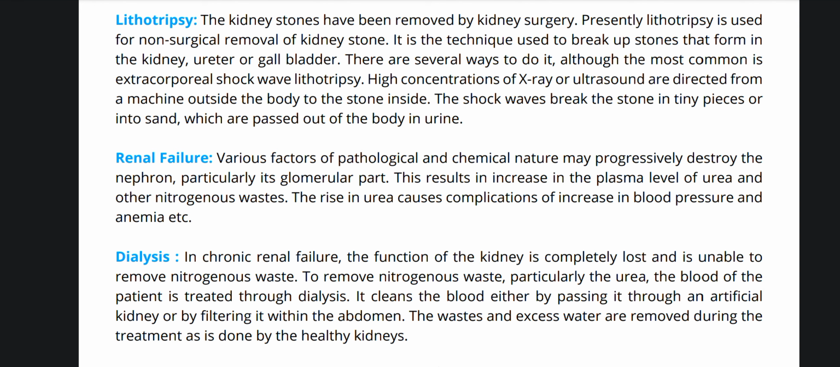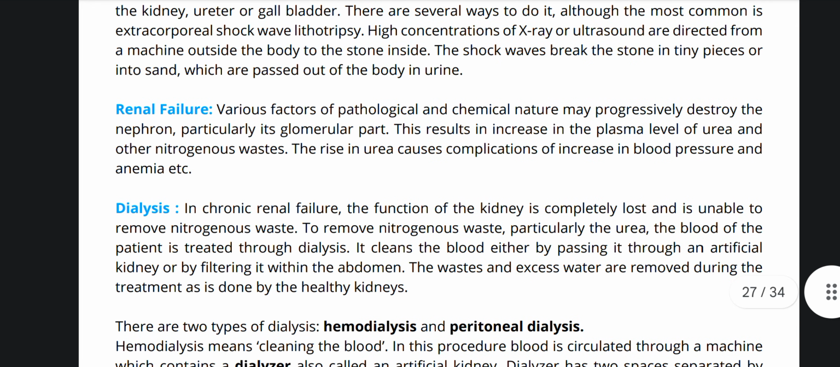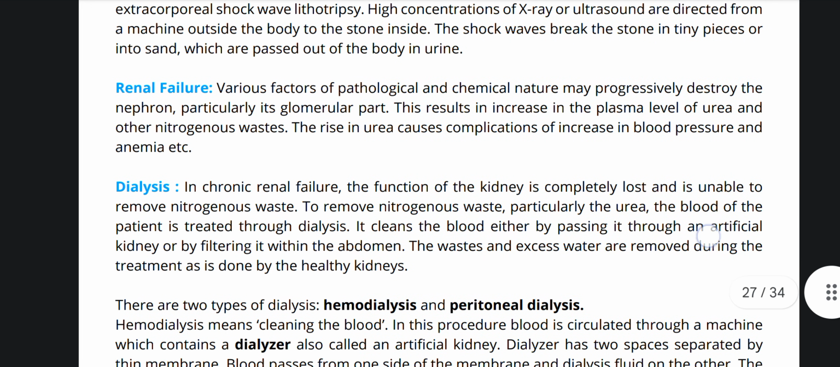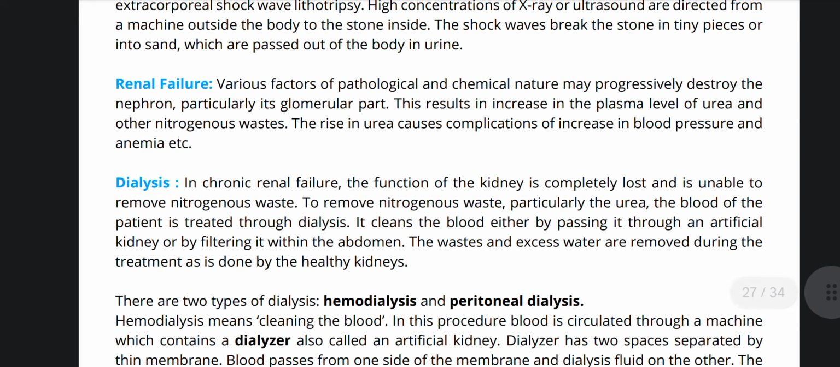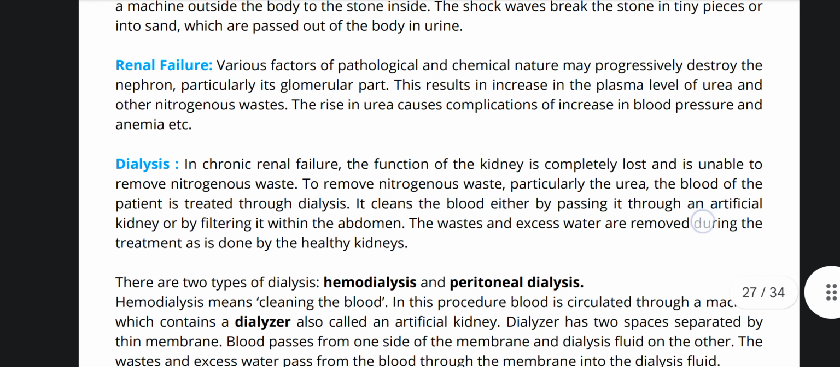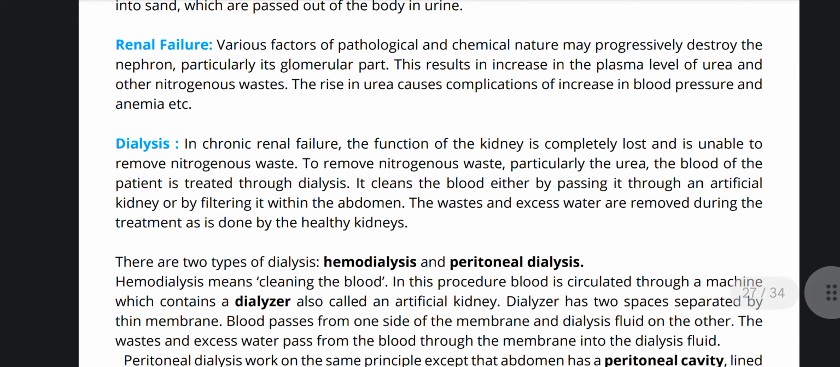extracorporeal shock wave lithotripsy. High concentration X-rays or ultrasound are directed from a machine outside the body to the stone inside. The shock waves break the stone into tiny pieces or into sand which are passed out of the body in the form of urine.